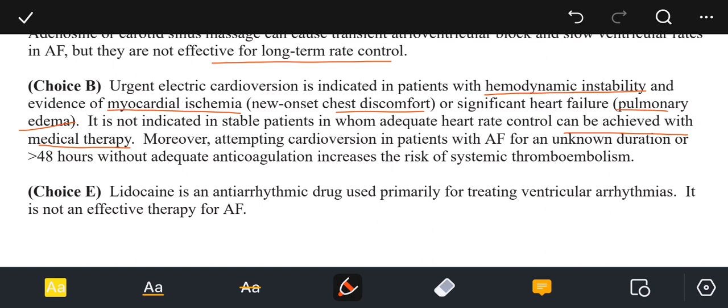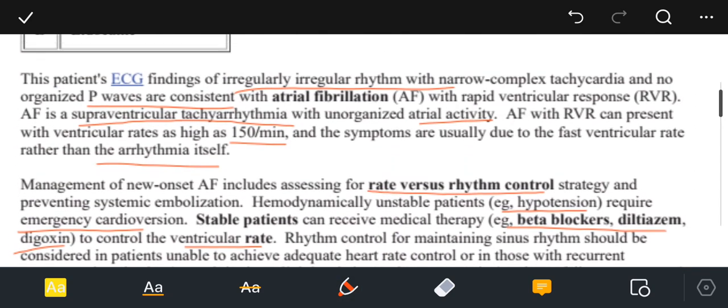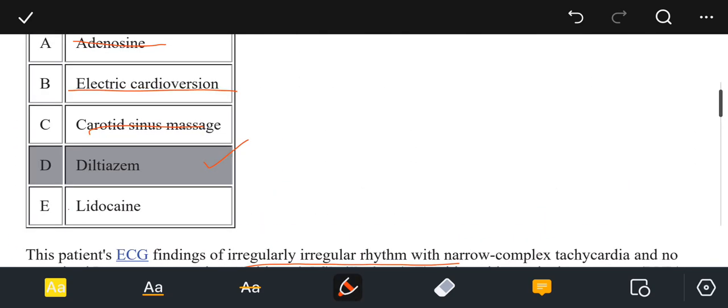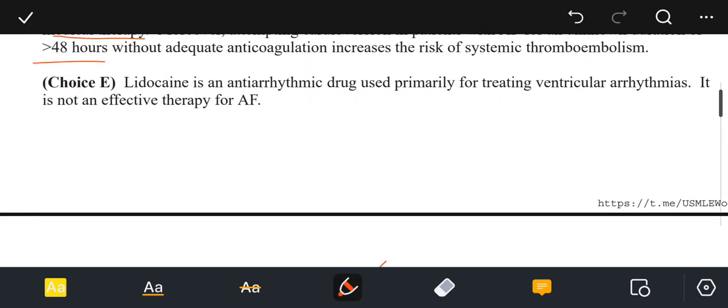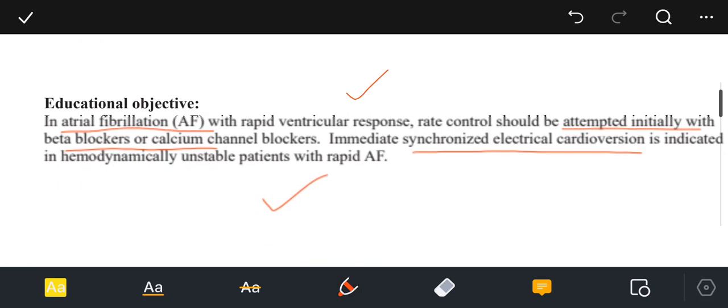Moreover, attempting cardioversion in a patient with atrial fibrillation of unknown duration or more than 48 hours without adequate anticoagulation increases the risk of systemic thromboembolism. The choice E, that is lidocaine, is not the option of choice in this patient because lidocaine is an antiarrhythmic drug used primarily for treating ventricular arrhythmias. It is not effective in therapy of atrial fibrillation.